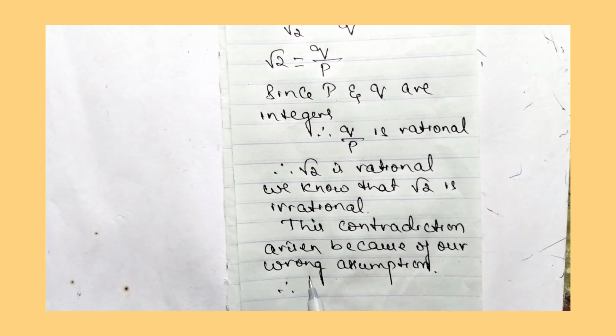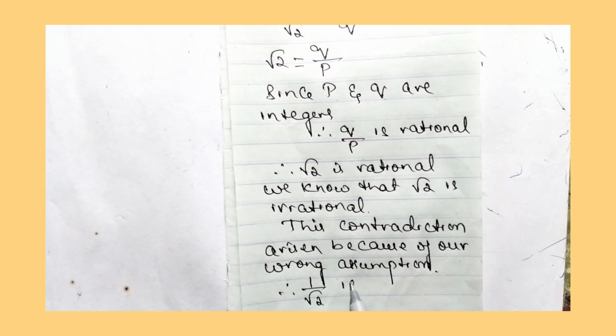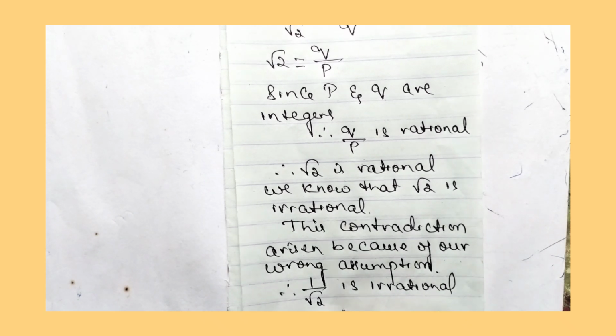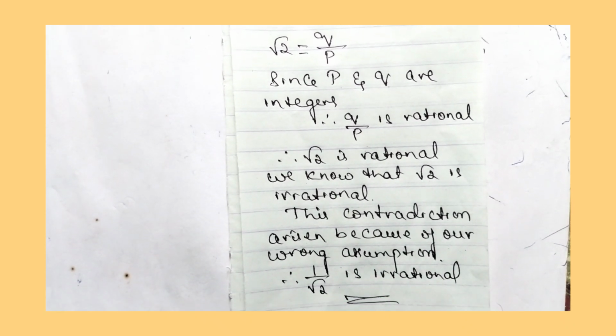Therefore 1 by root 2 is irrational. So like this we have to show that 1 by root 2 is irrational.